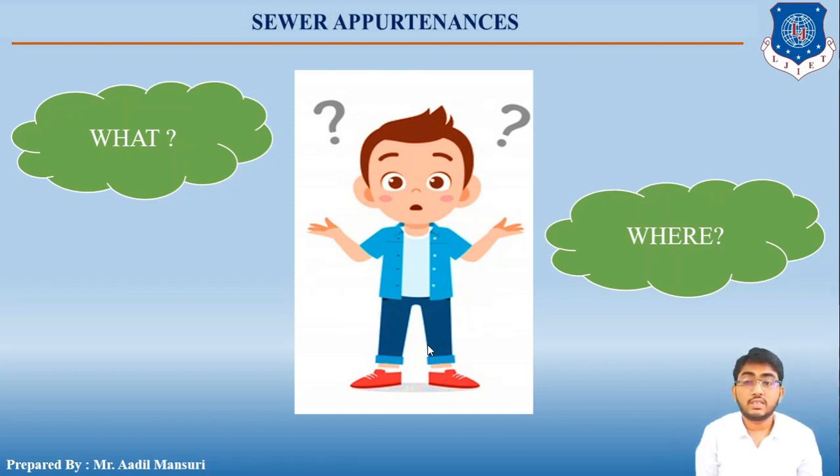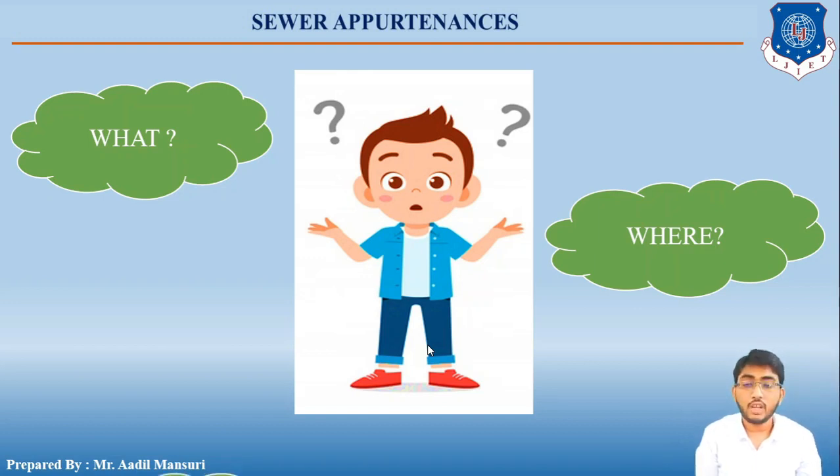So these sewer appurtenances are constructed at suitable intervals along a sewer line. For example, if a city has a sewerage network of say 10 kilometers long from the source to the sewage treatment plant, then along the 10 kilometers of length there will be pipes, and for connections of pipes or alignment change, or if there is a junction of sewer, then in that case we connect the sewers with the help of sewer appurtenances.